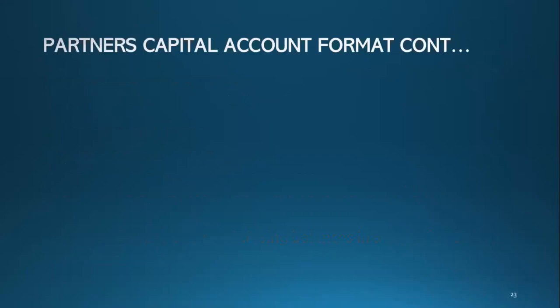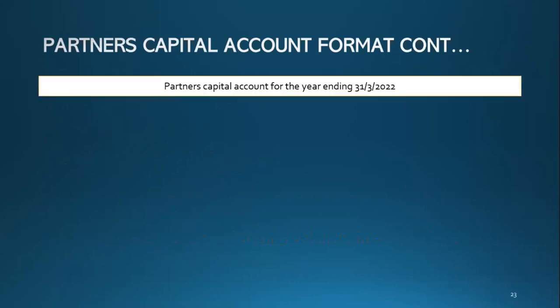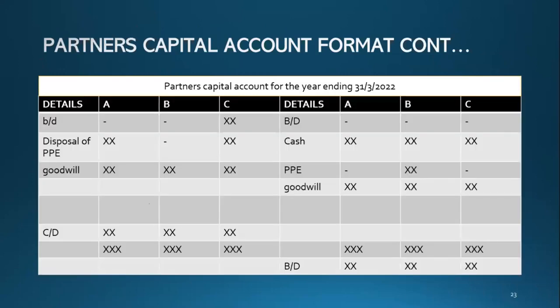Partner's capital account format. Now let's learn the format. For you it is easy, guys. It's the same format as partner's current account. First you will have the heading, and then the same format, same 8 columns. But the details differ. I didn't put debit side, credit side, "to" here, because I have done that in the partner's current account, so you must know that.